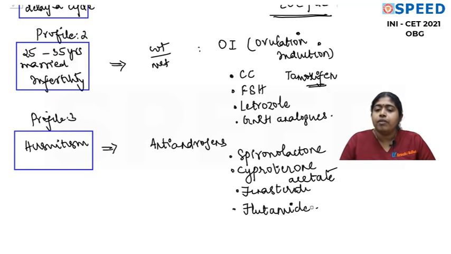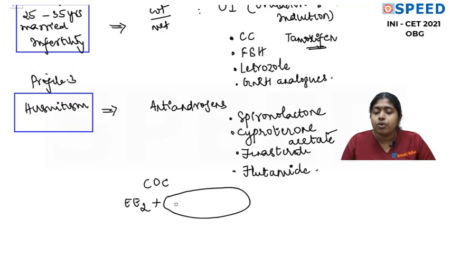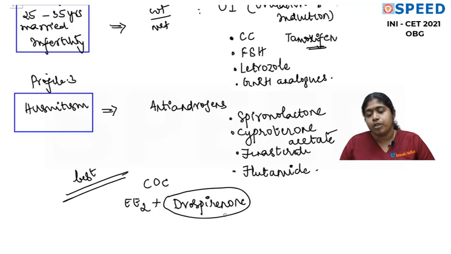So we have all these drugs, and you can also use the combined oral contraceptive combination, where we have ethinyl estradiol, and instead of progesterone we have drospirenone, which is a spironolactone analog. Now this is the best OC pill to treat polycystic ovarian syndrome. Since drospirenone is a spironolactone analog, it also has anti-androgenic features.